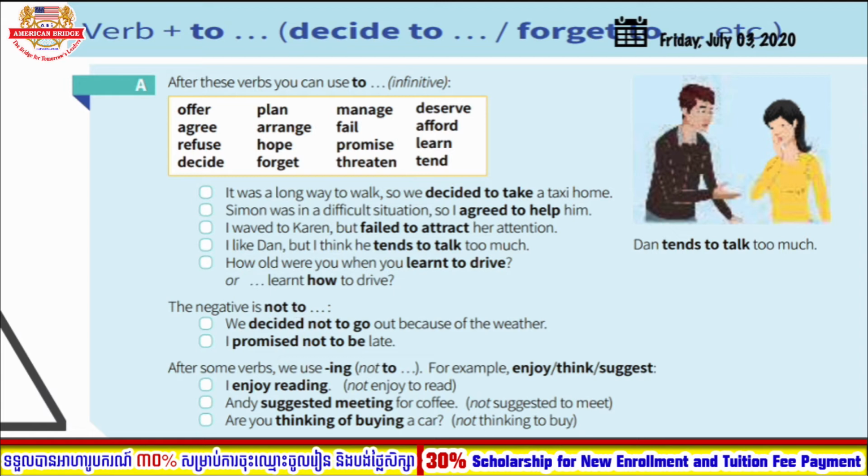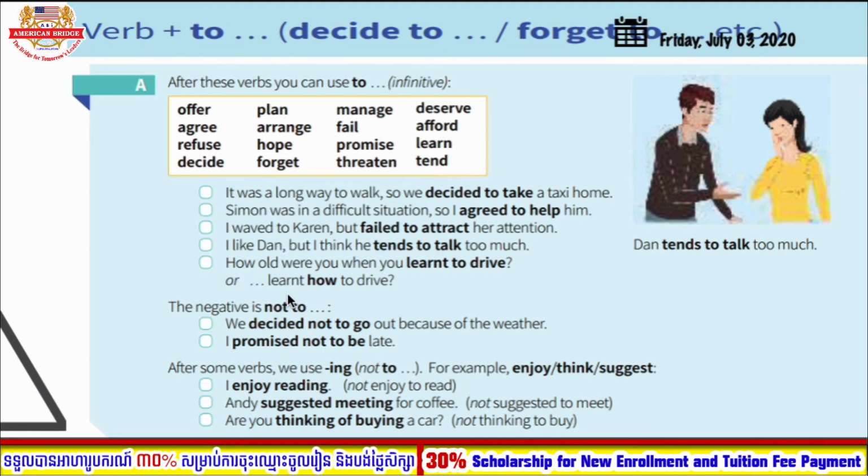To notice the negative form of the to infinitive, it is the same as the negative form of the gerund. We use not plus to infinitive. So here we decided not to go out because of the weather, which means you decided already, but you decided not to do something in a negative way. So I promise not to be late. So you promise not to do something.